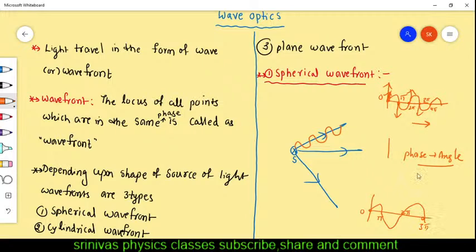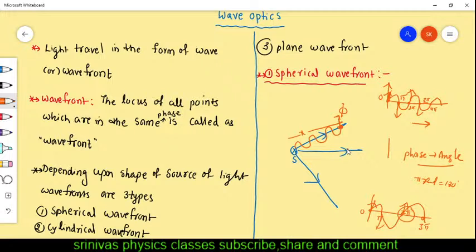Pi means 180. Pi radians is equal to 180 degrees. Right? Here 0 degrees, here 180 degrees, and here 360 degrees. 360 we can write as 2 pi. Like this the angle will increase, and this angle is called the phase. For example, after traveling some distance, it has some angle, and that angle is called a phase.